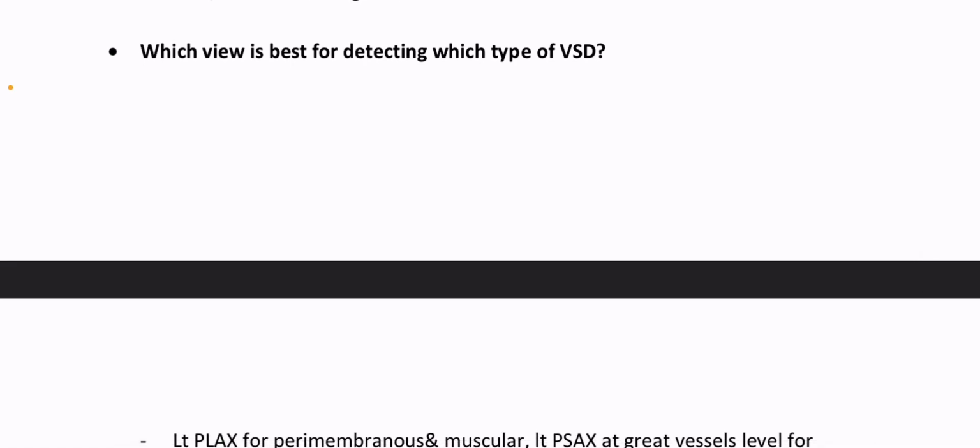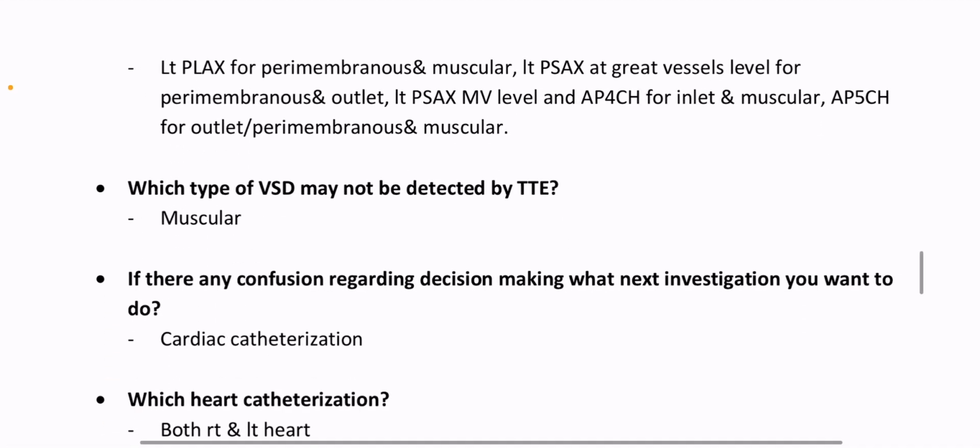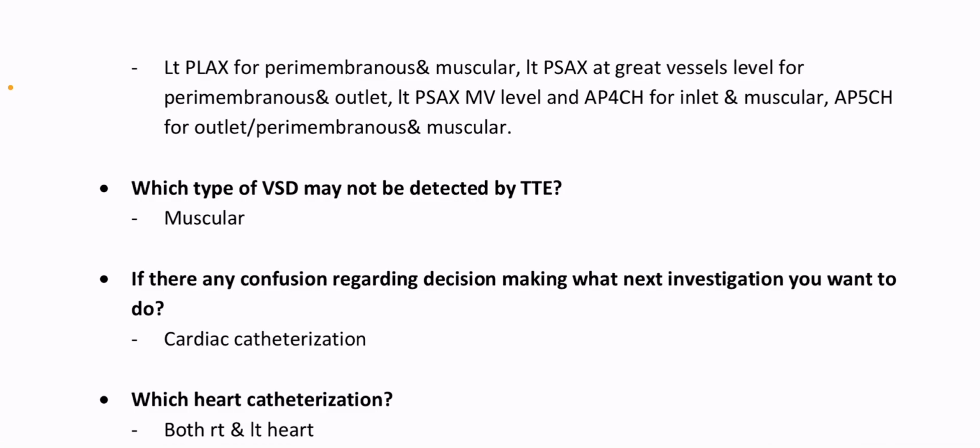Which view is best for detecting which type of VSD? Left parasternal short axis view, left parasternal long axis view for perimembranous and muscular VSD; left parasternal short axis view at great vessels level for perimembranous and outlet VSD; left parasternal short axis view at mitral valve level and apical 4-chamber view for inlet and muscular VSD; apical 5-chamber view for outlet, perimembranous and muscular VSD.